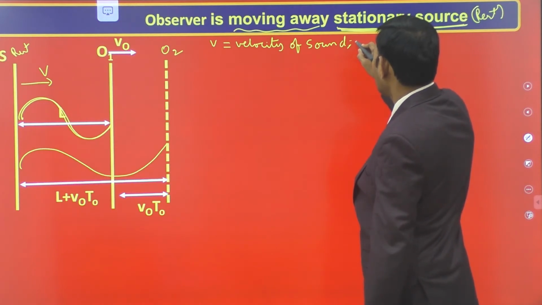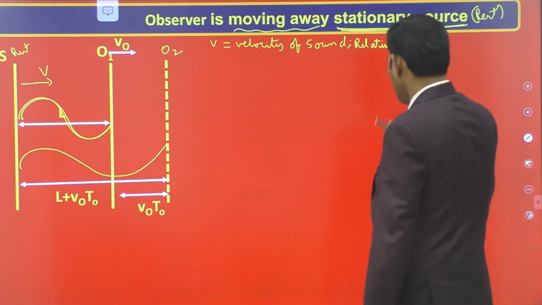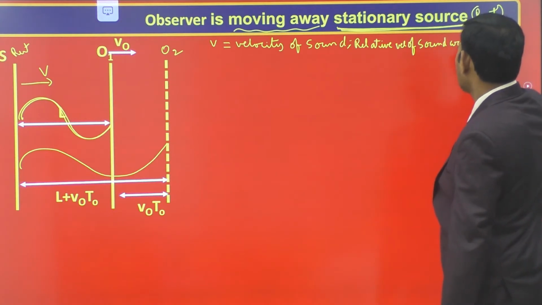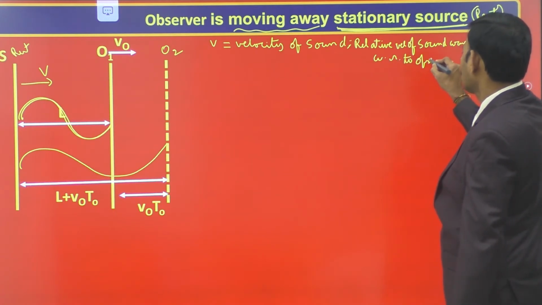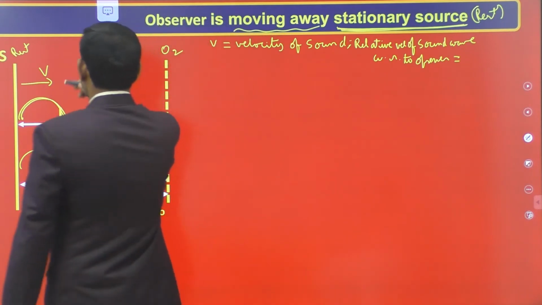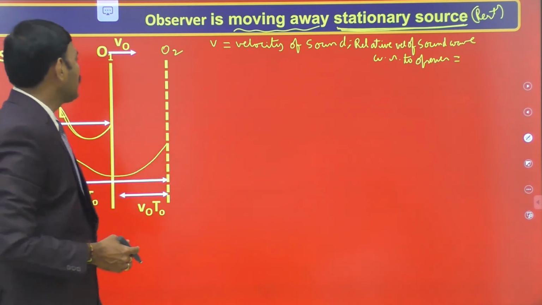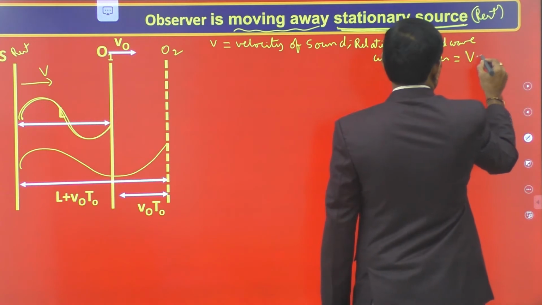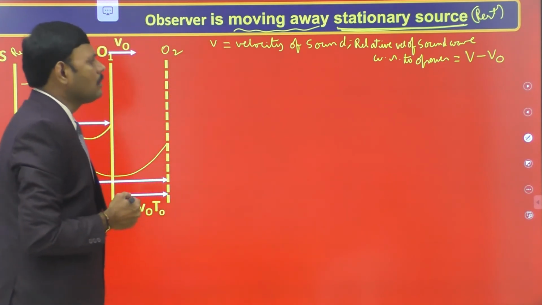Here we must consider the relative velocity of the sound wave with respect to the observer. Actually, the velocity of the sound wave is v when the observer is in the rest position. But as the observer is moving away with velocity v naught, the relative velocity of the sound wave with respect to the observer is v minus v naught.